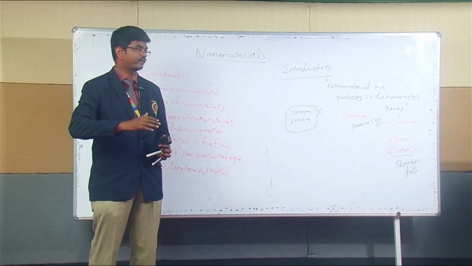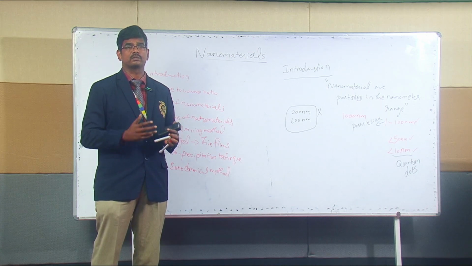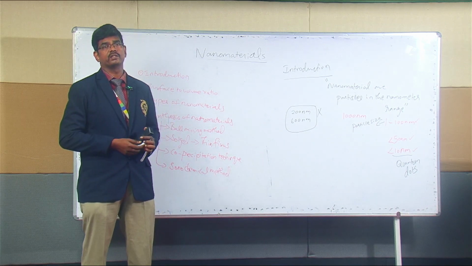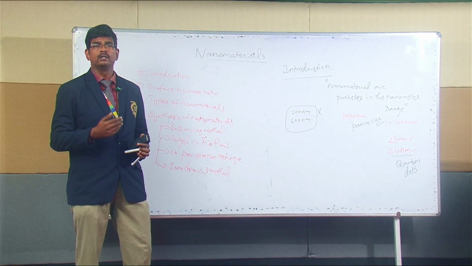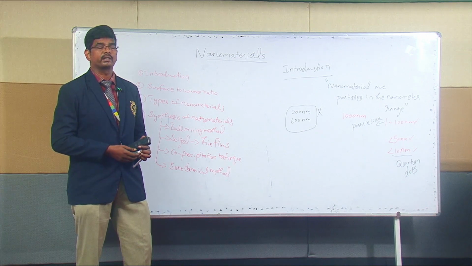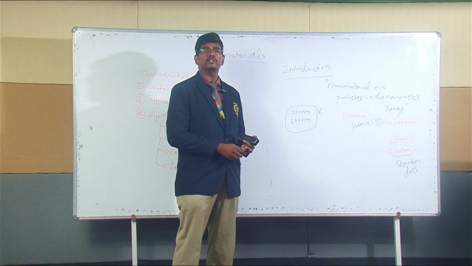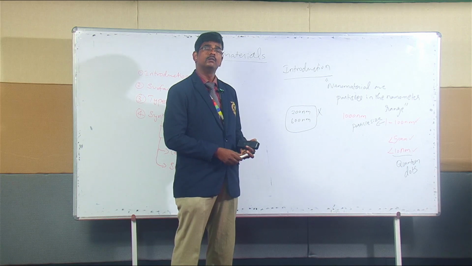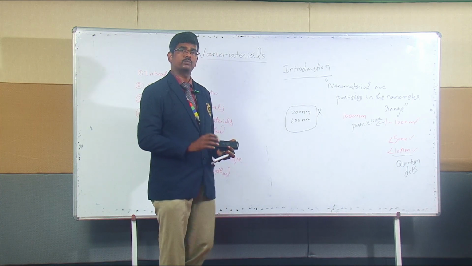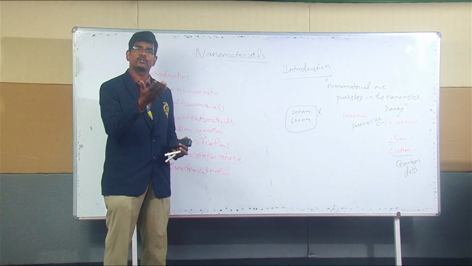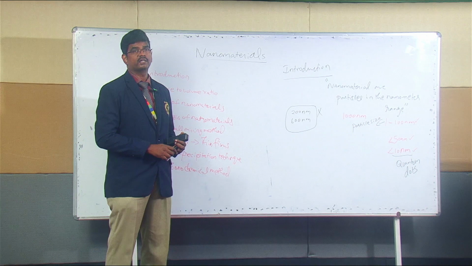And when it is less than 50 nanometer, some nanoparticles can show excellent behaviors, excellent chemical, magnetic or optical properties. Every property will change. And if it is less than 10 nanometer, that is something special, which has more pronounced optical behavior, more pronounced electrical behavior, and more pronounced magnetic behavior, etc.